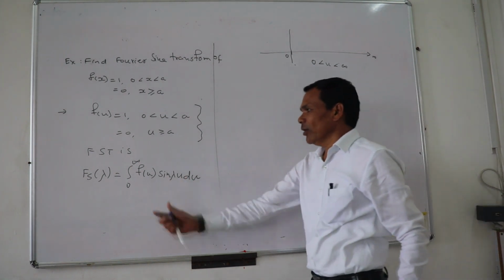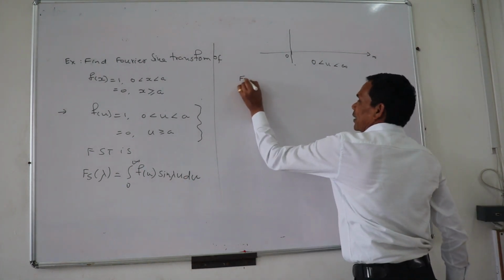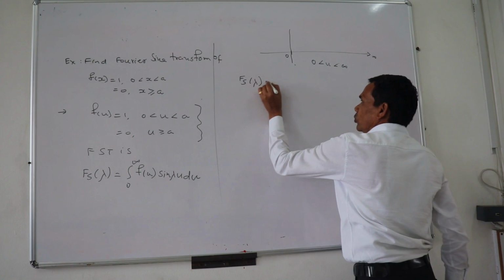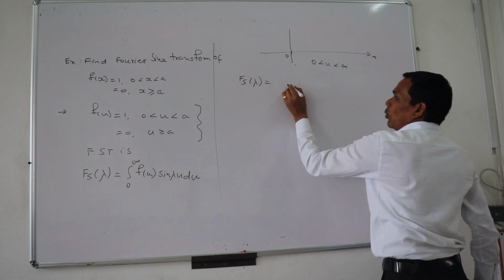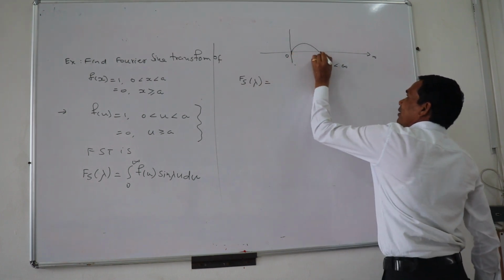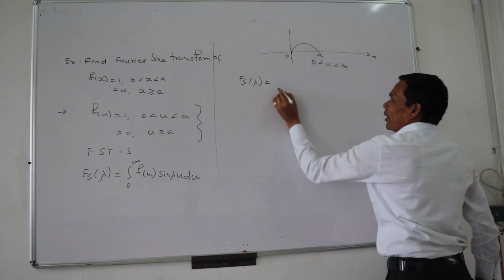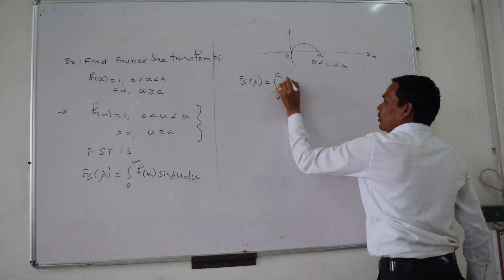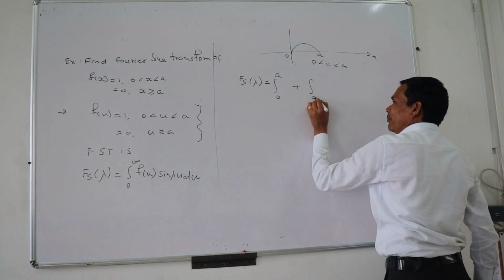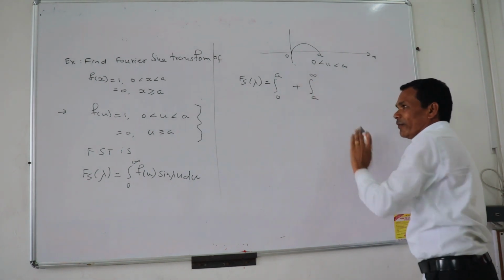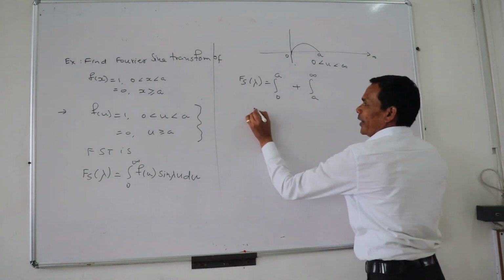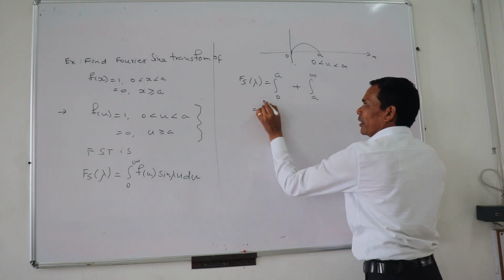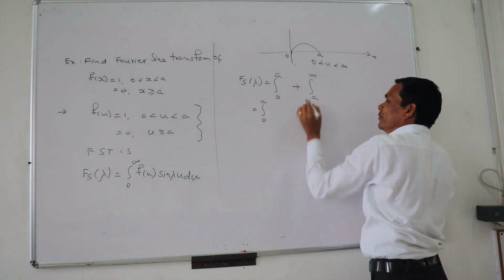Now I split the interval. f s lambda is 0 to a plus a to infinity, by the properties of definite integral. So from 0 to a the function is defined as 1.